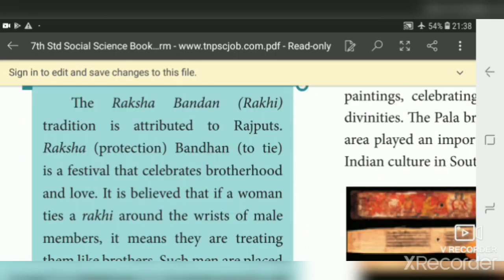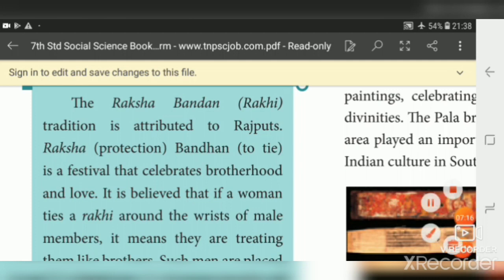The Raksha Bandhan, Rakhi, is a tradition attributed to Rajputs. So there was a famous festival prevailing among the Rajputs, even now also, Raksha Bandhan, commonly called Rakhi. Raksha means protection. It's a Hindi Sanskrit word. Bandhan means to tie. So Raksha Bandhan is a festival that celebrates brotherhood and love.